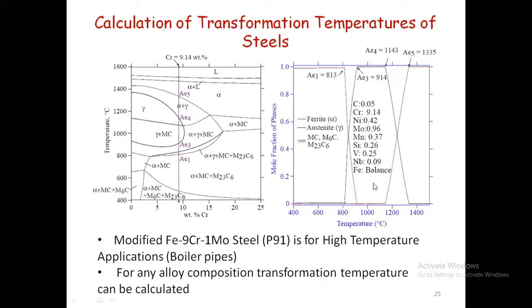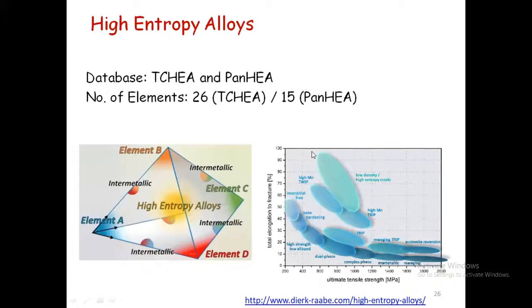This is also the same thing, 9 chromium 1 moly steel. Normally it is called P91 steel. So with this, if you look at the complexity of this phase diagram, it shows how many phases are present. If you want to do it experimentally, it is going to be a really tough one. But with CALPHAD, yes, we are able to understand better.